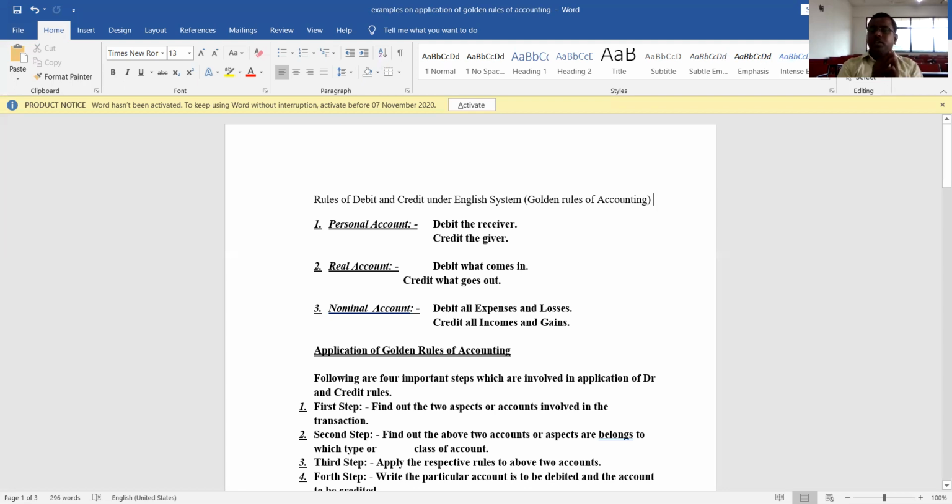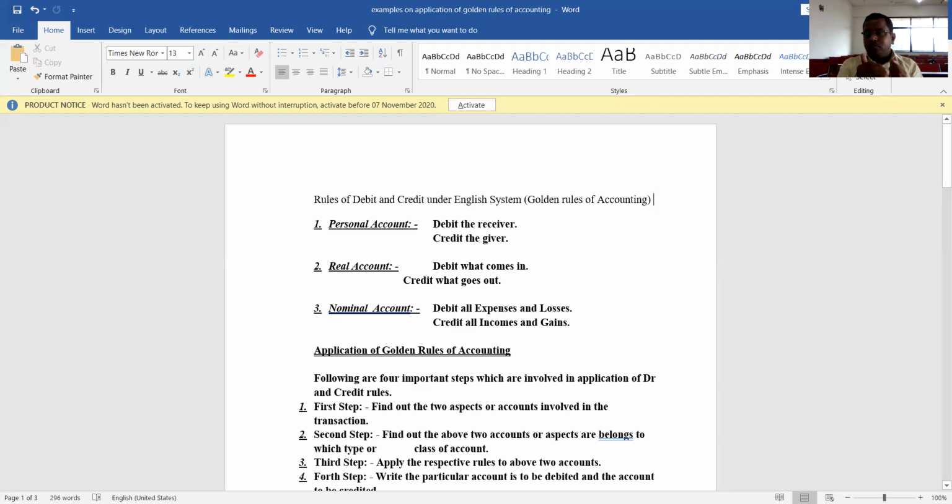The next one is real account. A very simple concept, where real account deals with assets or properties of the business. So here the debit and credit rule is: debit what comes in, credit what goes out. Meaning if an asset is coming into the business, debit the asset's account. If an asset is going out of the business, then credit that particular asset account.